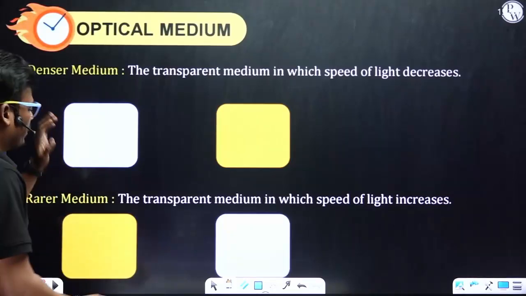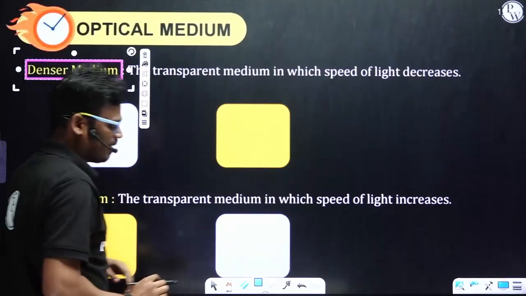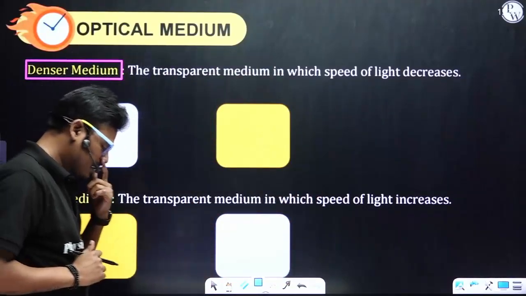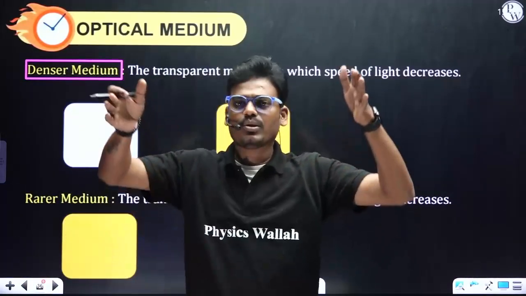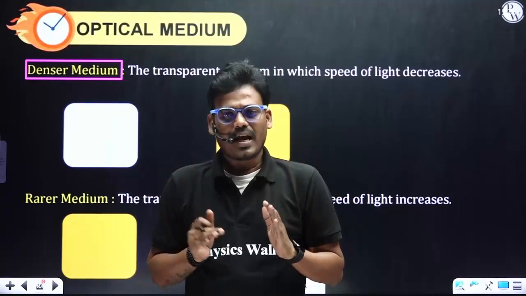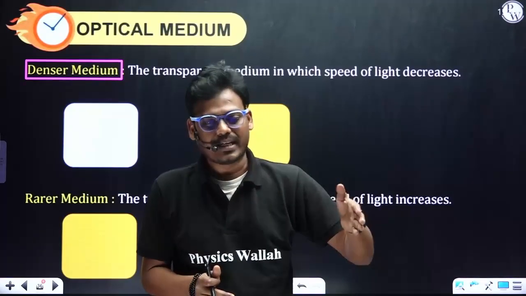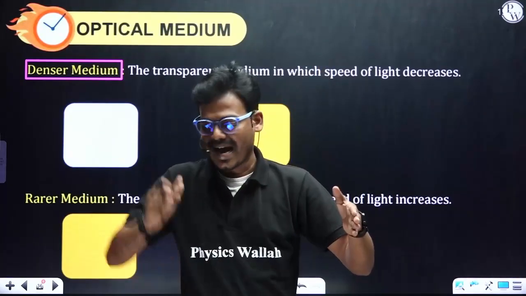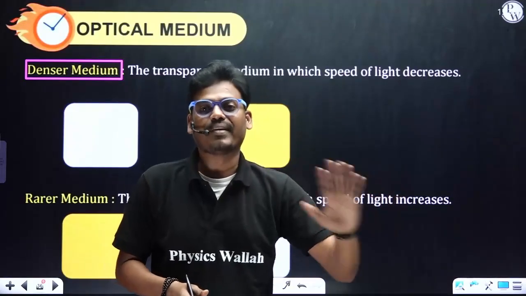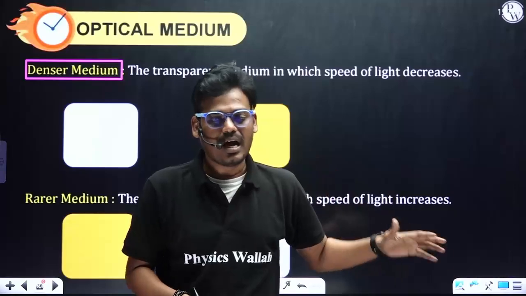Okay, so let's try to understand rarer and denser medium with examples. The word only indicates dense. So let's try to understand. There are two roads, identical roads. In the first road there is traffic, that is, there are more vehicles moving.